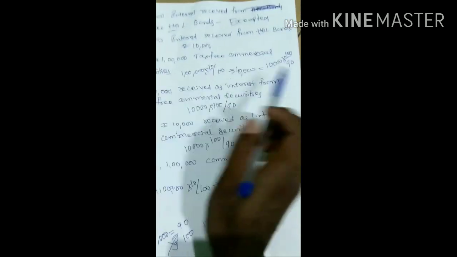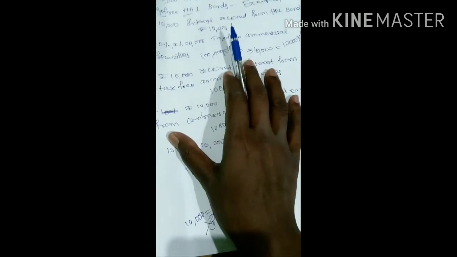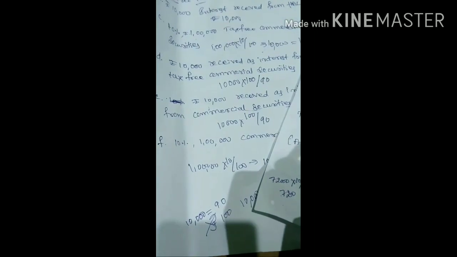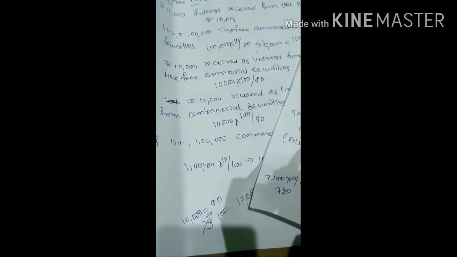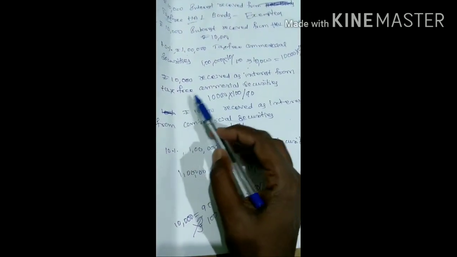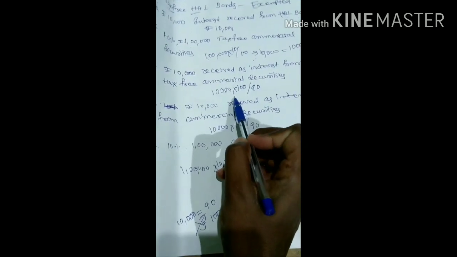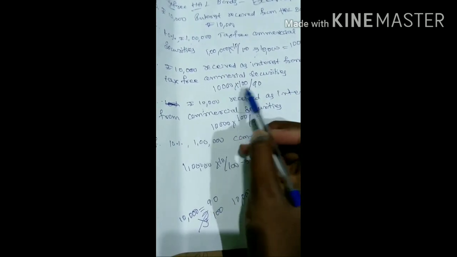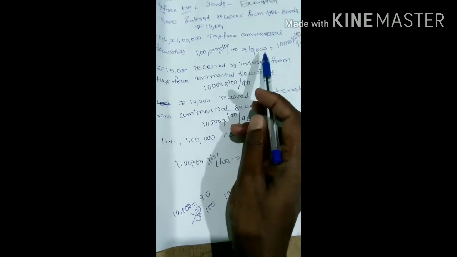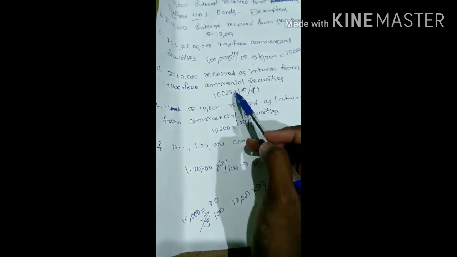Sometimes they will give 14%. Don't deduct 100 minus 14% here. You need to deduct always 10%. Okay, this is the second situation, tax free commercial securities when they are giving an interest rate. Another case is rupees 10,000 received as interest from tax free commercial securities. Here they are giving the direct interest amount. That time you need to do direct calculation like 10,000 into 100 by 90. So you can find the difference. If they're giving an interest rate, first you need to calculate the interest amount, then do gross up. But if they're giving direct interest, do direct gross up.